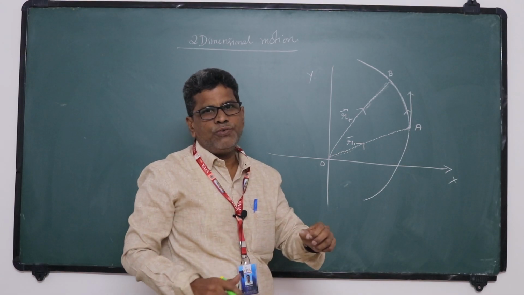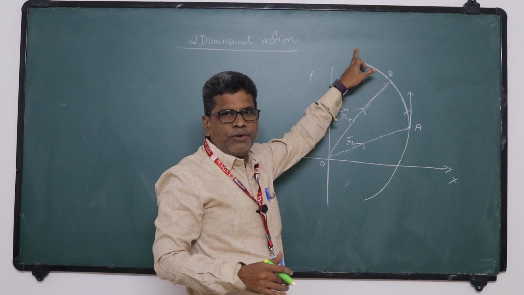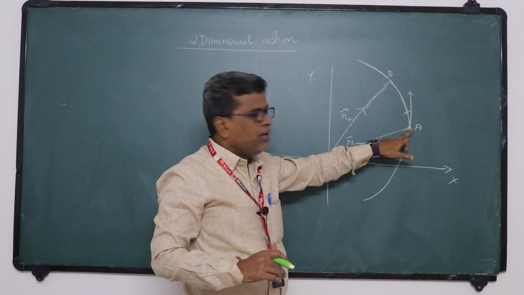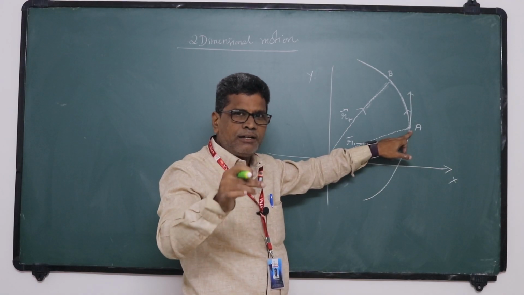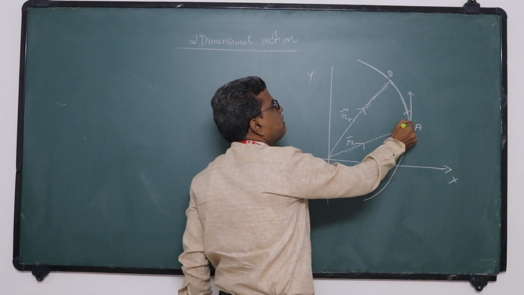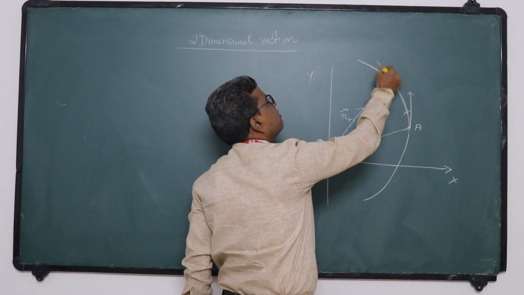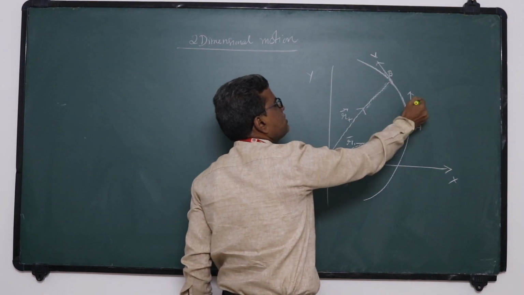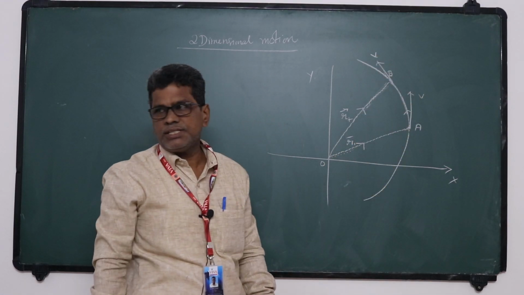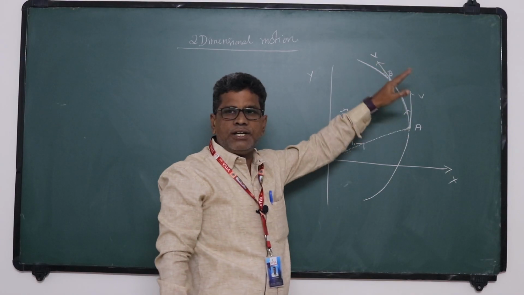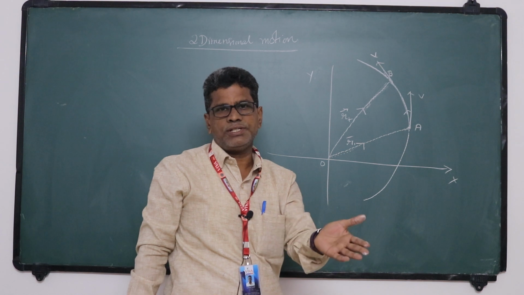So since the car is moving in a curved path, direction changes at every instant of time. If you want the direction of velocity at a particular instant of time, you draw a tangent at that point. So here I want the tangent, that is the velocity direction. So its velocity changes in direction. Okay? Velocity changes in direction. That change in direction means velocity changes.